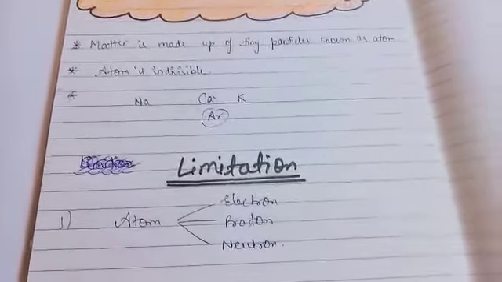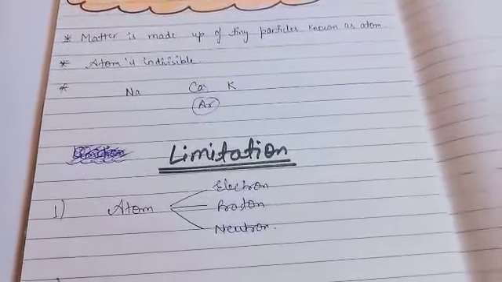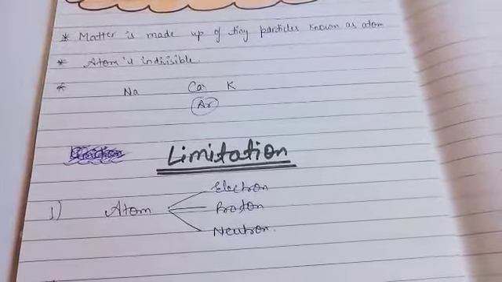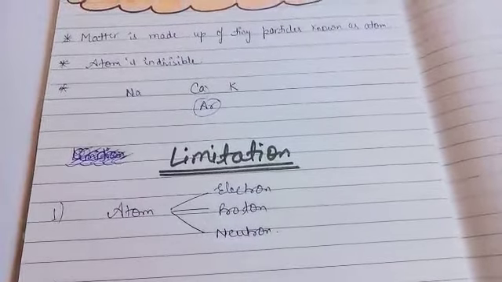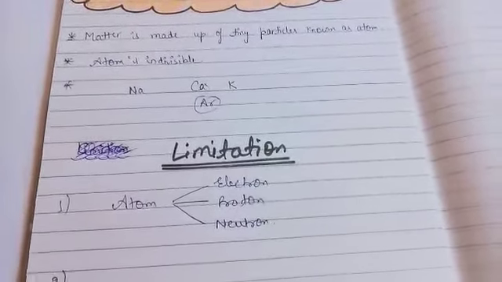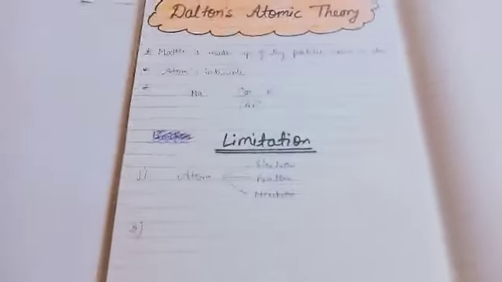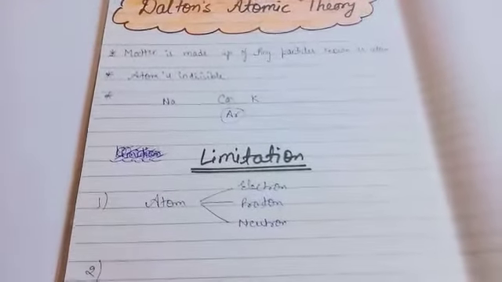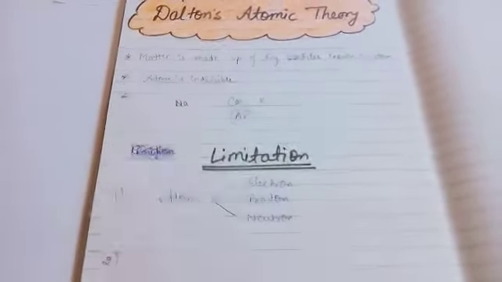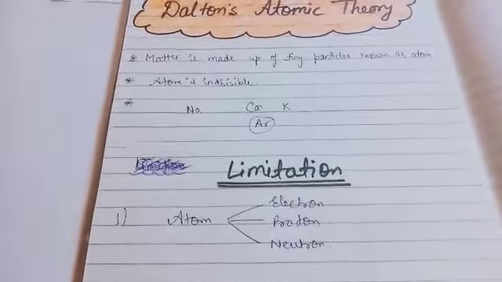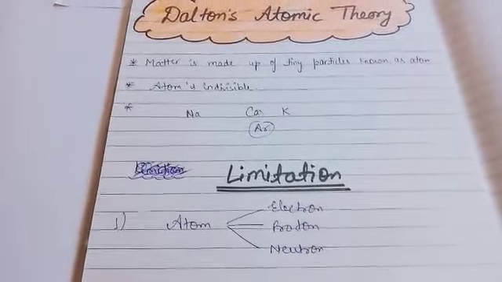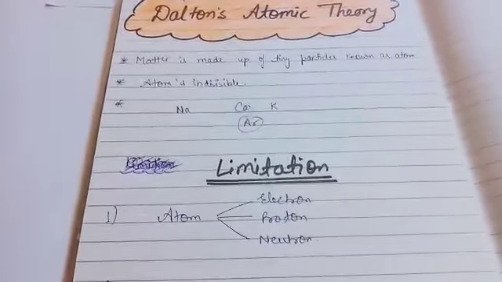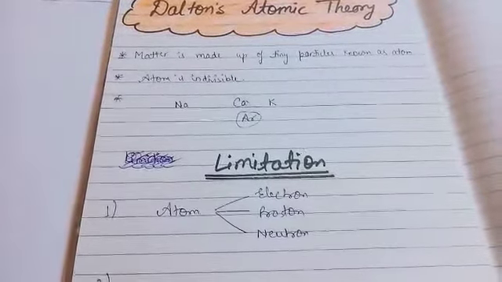Next, according to Dalton's atomic theory, when two or more atoms combine, they form a compound atom. But that was only a theoretical concept, because he was not able to explain why two atoms combine and form a compound atom. Obviously, if they are combining, there is some reason why, but no explanation was given by John Dalton. Another thing is that this theory failed to explain Gay-Lussac's law of combining volumes, which I'll explain in another video.